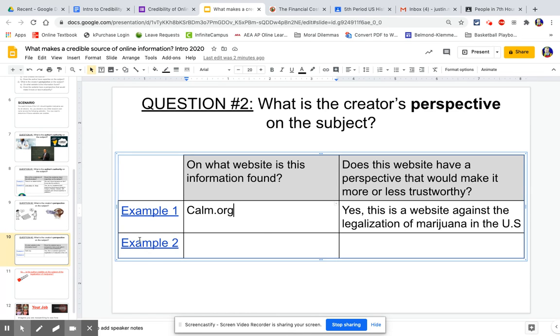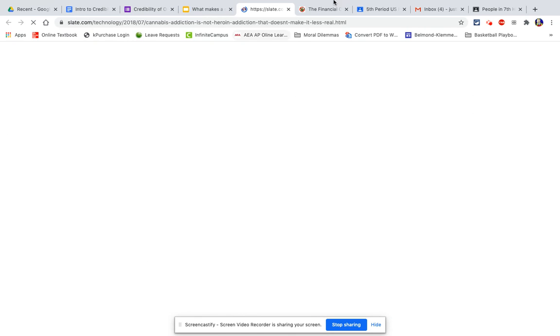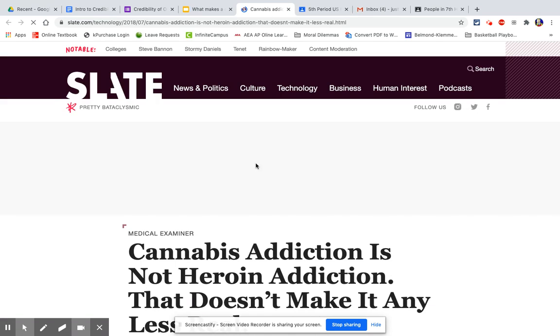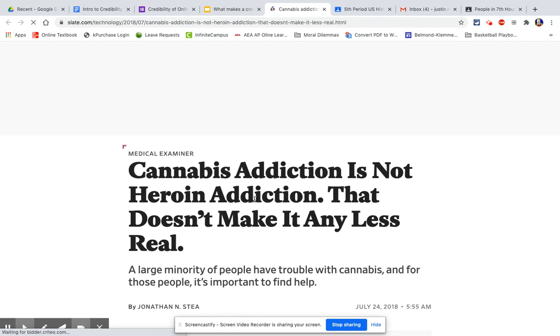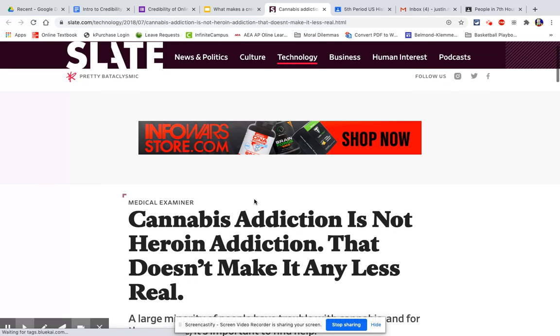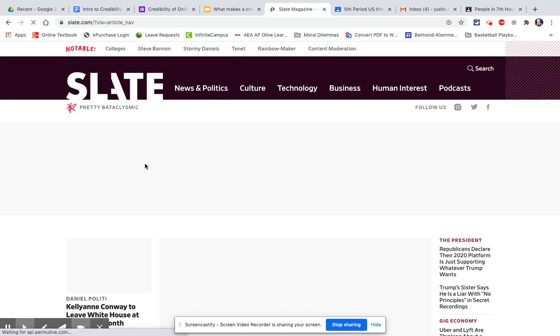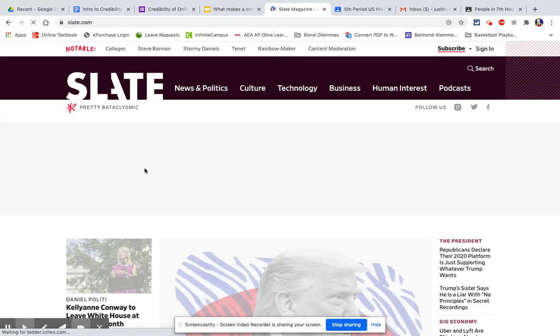Now, moving on to the second example, I want to give you a quick second example. Let's say that we are looking at this article about cannabis addiction is not heroin addiction. That doesn't make it any less real. This one is on the website Slate. So what I need to do here is take a look at what exactly Slate is. I'm going to click right here on Slate. A lot of times it's just going to bring you to the main homepage.